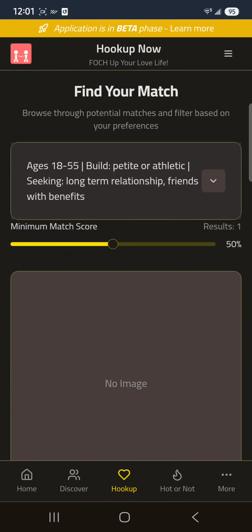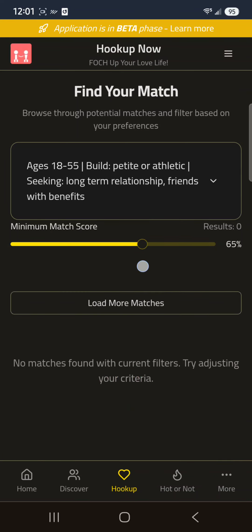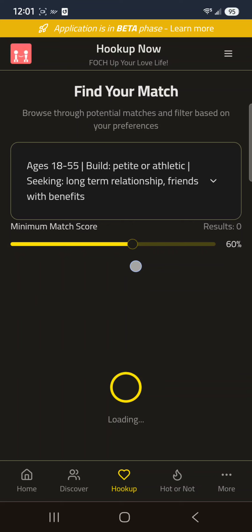It changes it right here. You can also choose the minimum score. I'm at 50% and I have one result. If I take this down, still one. No, it's just going to stay one. But if I go up to 60, 65, 55, see 0 results.